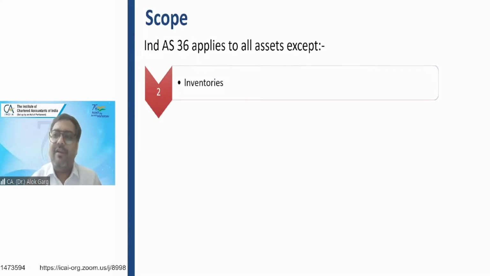So impairment on inventory will be there, but not as per Ind AS 36, it is as per Ind AS 2. I have said cost or NRV, whichever is lower. If NRV is lower than cost, that is the impairment. Right? Impairment on inventory is there, but not as per Ind AS 36, as per Ind AS 2.